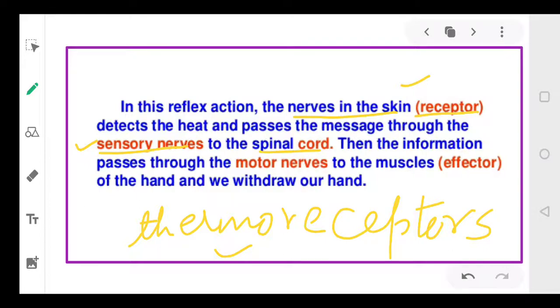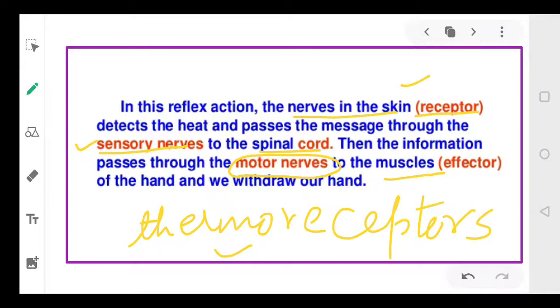The spinal cord will receive the message and give it to the muscles with the help of the motor neurons. And then you will withdraw your hand. This is how your information goes. But it hardly takes a few seconds, because if it takes more than that, maybe your finger or palm is burnt. So it's a very, very quick response.